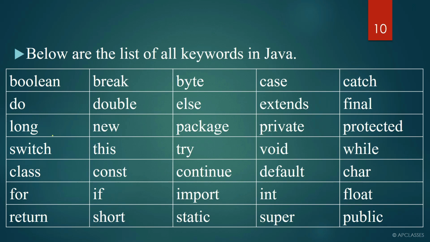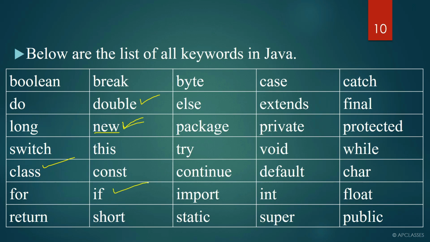I think I have mentioned 32 keywords, and a few keywords you must be able to recognize. Here you can see class. We have written class is a keyword. Double is a keyword. New is a keyword. Why do we use new? It has a very specific meaning, isn't it? New is used to give dynamic memory to the object. So it has a specific, reserved meaning for the compiler. So new is a keyword.